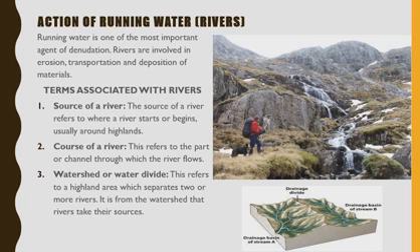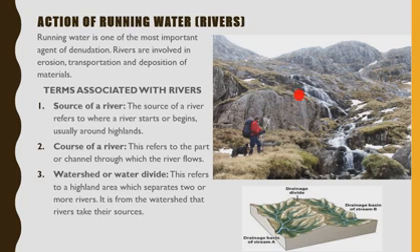The source of a river refers to where a river starts or begins, usually around highland areas. Like you can see in this picture here, you can see the water rushing down from these highland areas. Okay. Then 2, course of a river. The course of a river refers to the path or channel through which the river flows. 3, watershed or water divide.